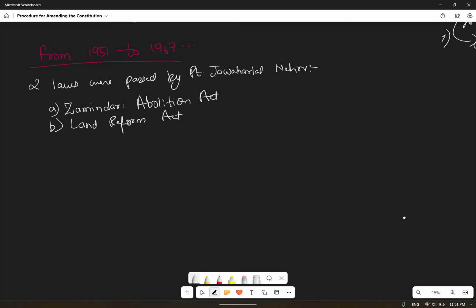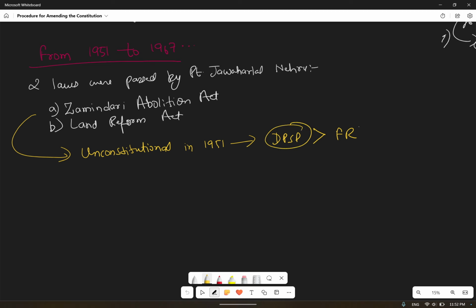These two laws, when passed, were declared unconstitutional in 1951. The Supreme Court said that you are trying to give effect to the DPSP, Directive Principles of State Policy, at the cost of fundamental rights. You were giving priority to DPSP over fundamental rights.